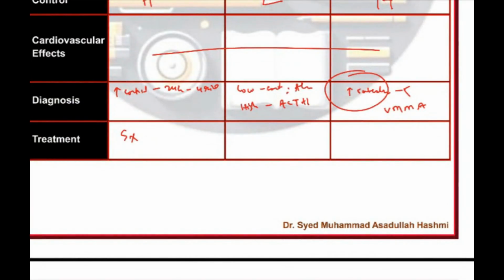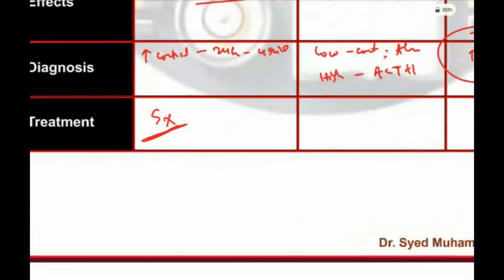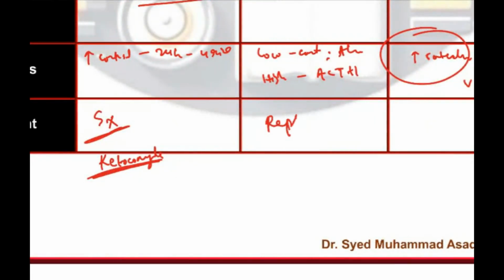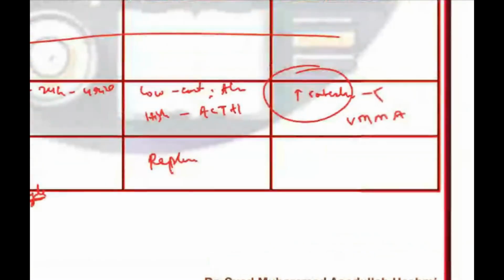Or you can also give anti-cortisol medications. So some antifungals we have, ketoconazole. They have been found to inhibit cortisol synthesis. Ketoconazole. Here, replacement therapy in Addison's, and here, pheochromocytoma, surgical removal. That is the mode of treatment for all this.